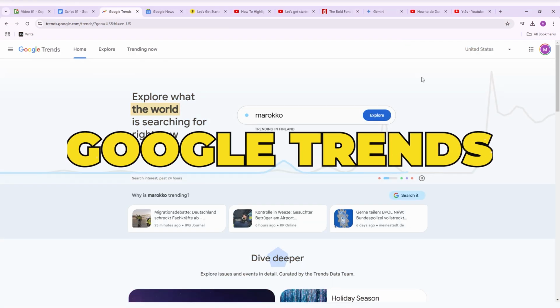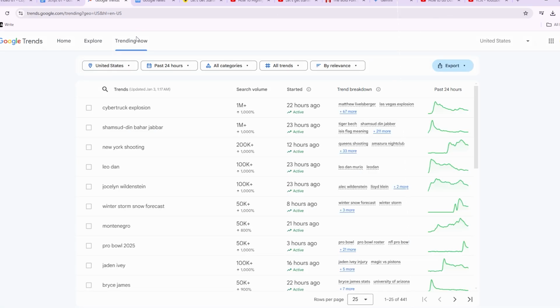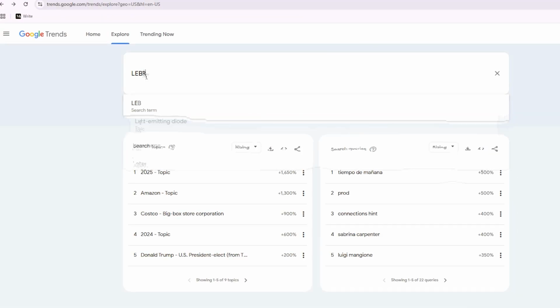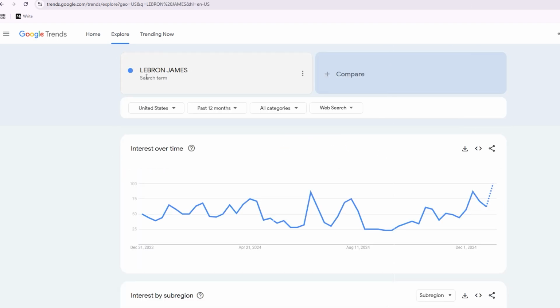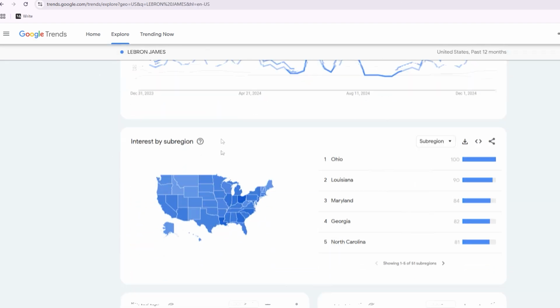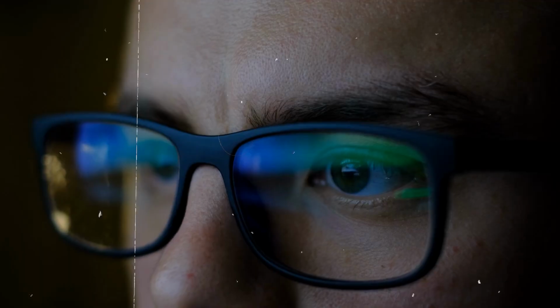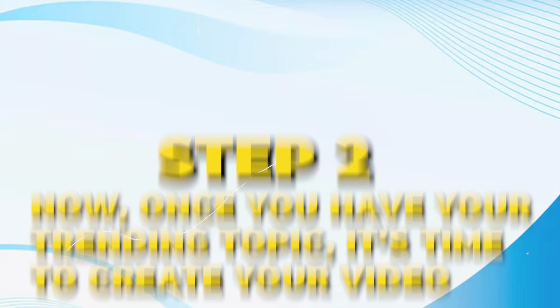It shows you what people are searching for at the moment. You can select your location and see what's trending now. For example, if LeBron James is trending with over 500,000 searches, you can bet a video on that topic will get views. Just imagine hopping on this topic right now, with so many people looking for content and you providing exactly what they need. Step 2.